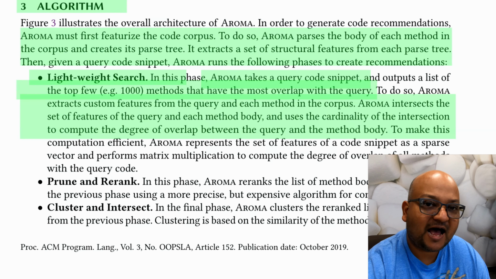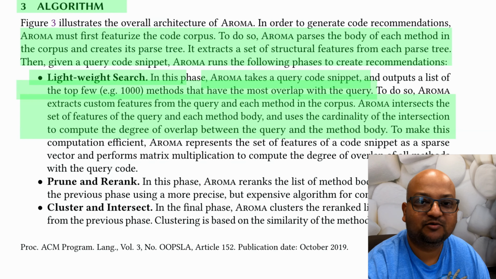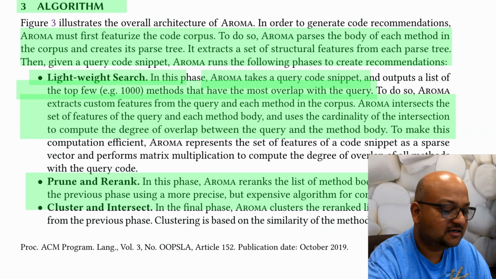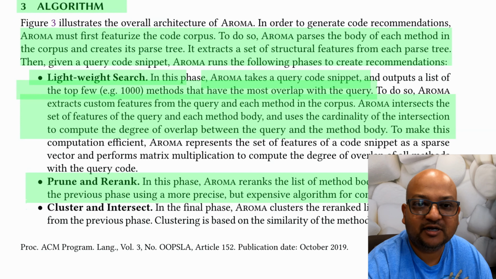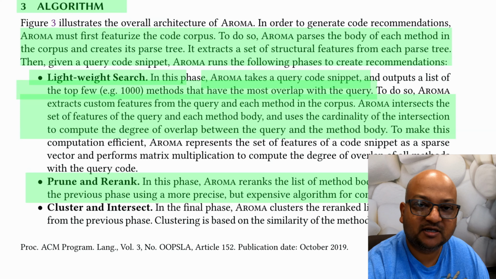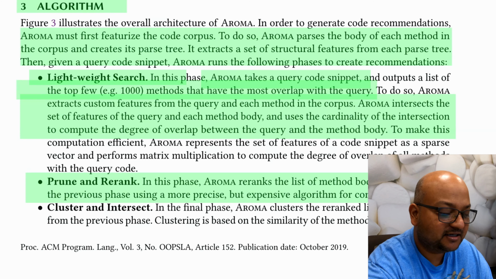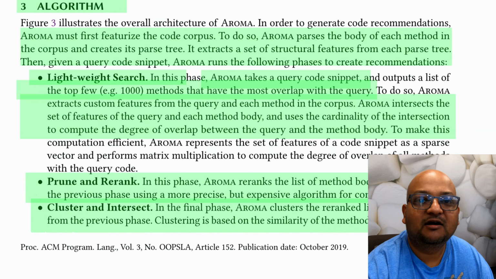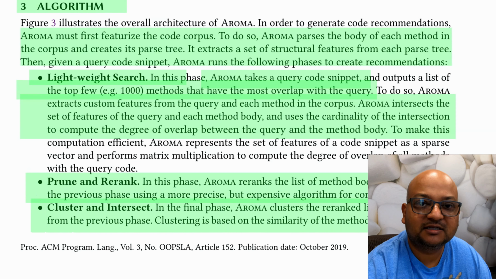Once you have this fast but imprecise query give you, say, the top 1,000 matches, it then uses a more precise but slower pruning and re-ranking mechanism. And the goal of this phase is to get a more precise measure of how similar these recommendations are to the input query. And then finally, of all these matches that it has ranked, Aroma tries to cluster the similar recommendations together.